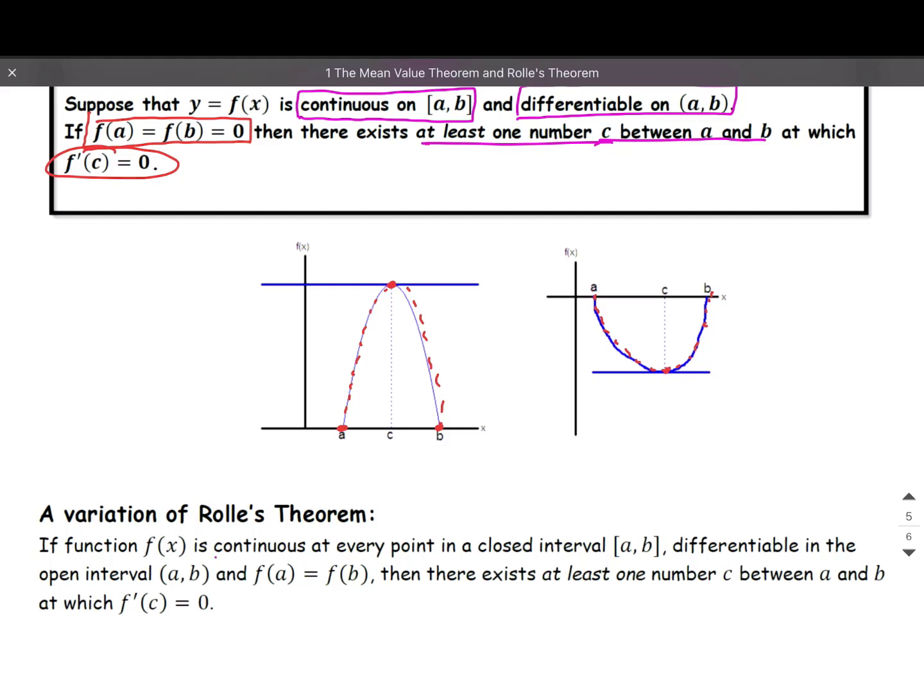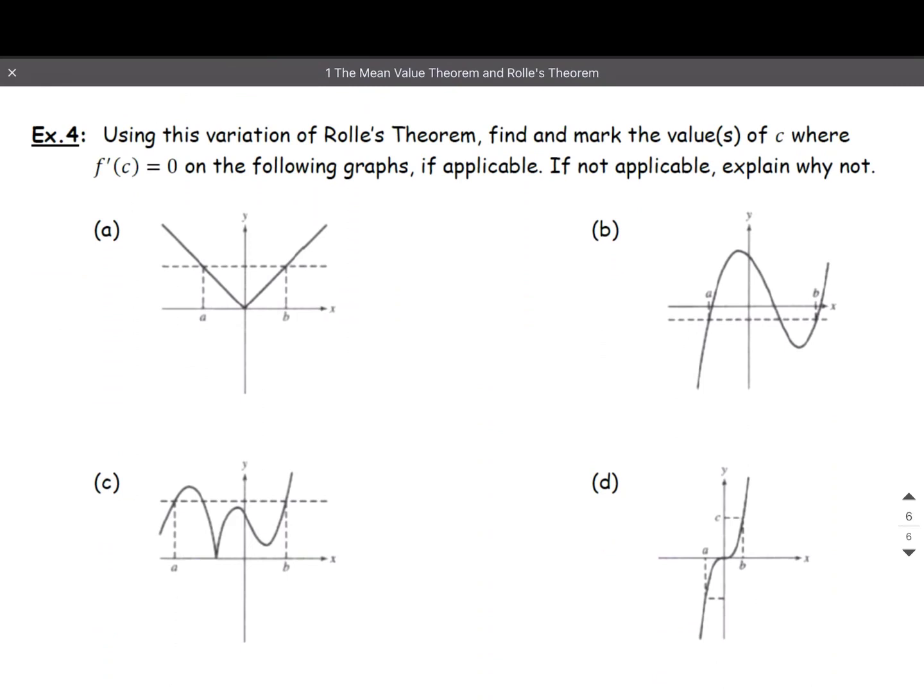Now there's a variation on Rolle's theorem which starts out the same way: it's continuous at every point on a closed interval, differentiable in the open interval, but this time it just says that f of A equals f of B. And you know why that is? Because I could take my axes, here's my y-axis, but if I shift my x-axis up here, and now my A and B are, say, negative 10, I still have the same situation. If you slide the graph translated vertically up or down, you still have the same thing. If the function is returning to the height that it started at, it has to have a turning point. And if there's that turning point, it's a critical point where there is a horizontal tangent line.